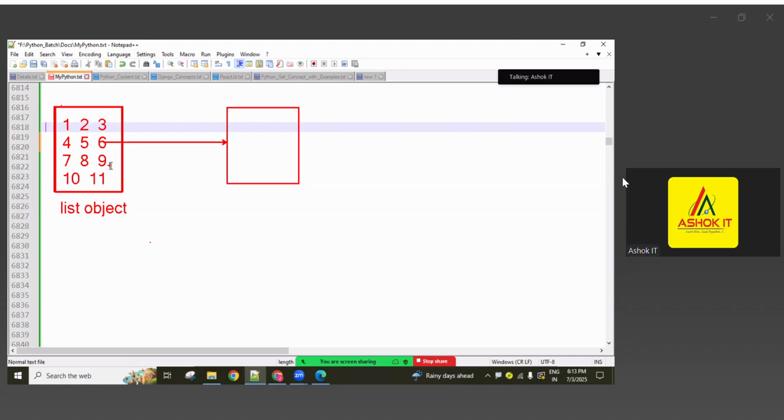Out of all these elements I want to find only the even elements, so 2, 4, 6, 8, 10. These are the even numbers, guys. It's like an even list object. Like this I want to generate.